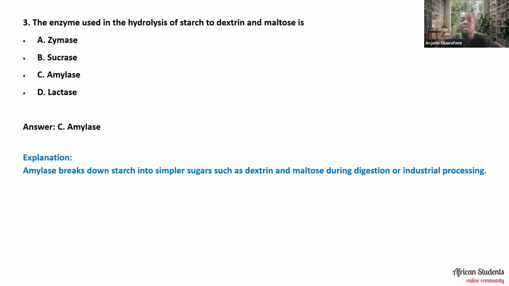Okay, it is amylase, which is C. Amylase is the enzyme that is used in the hydrolysis of starch to dextrin, and amylase breaks down starch into simpler sugars such as dextrin and maltose during digestion or industrial processing. So amylase it is. Amylase is the right answer for this question.